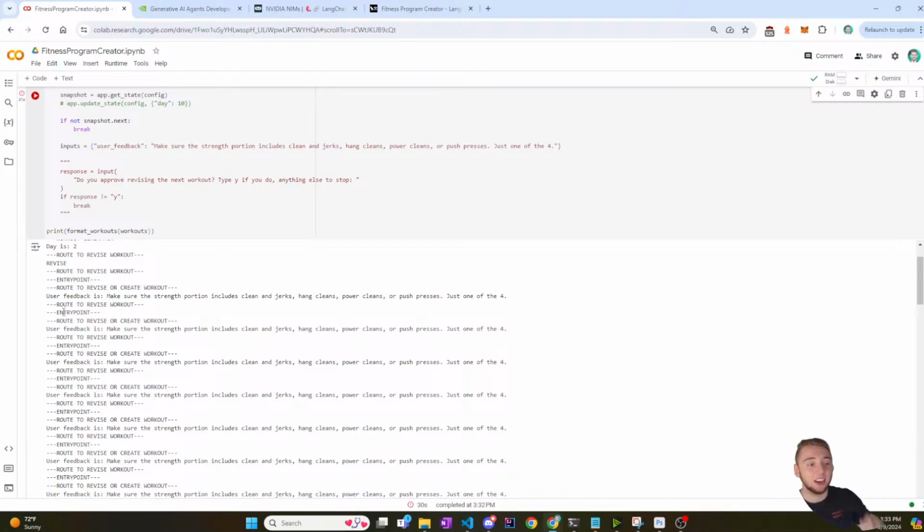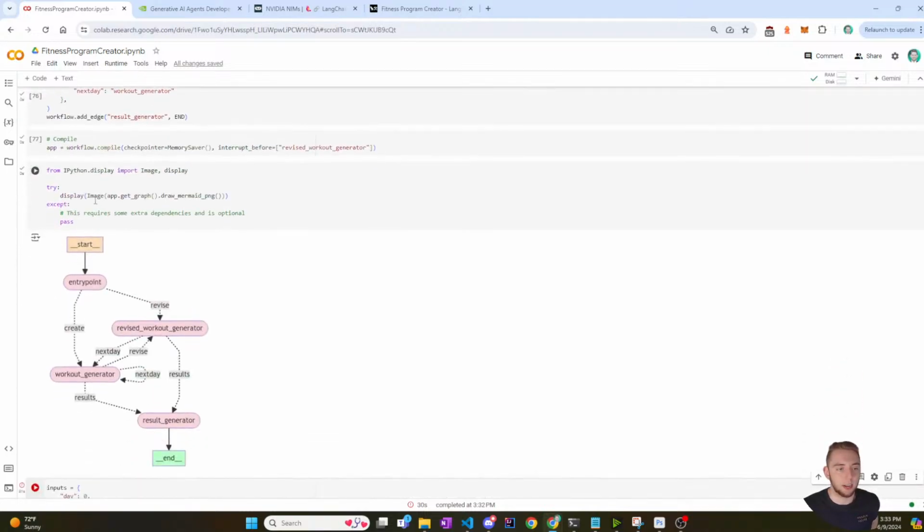Okay. First things first, this is good. It got the user feedback successfully when it went to revise the workout. That's solid. The problem is it's hitting that interrupt every single time. So in my graph here, I come back here, I go to the entry point, and I need to revise, but I'm interrupting before revise.